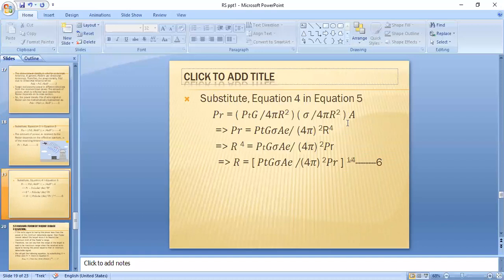A, E is nothing but the effective aperture of an antenna. Effective aperture of an antenna. PR is equal to PTG by 4 pi r square into sigma by 4 pi r square into AE. If you simplify the equation, then we can get PR is equal to,